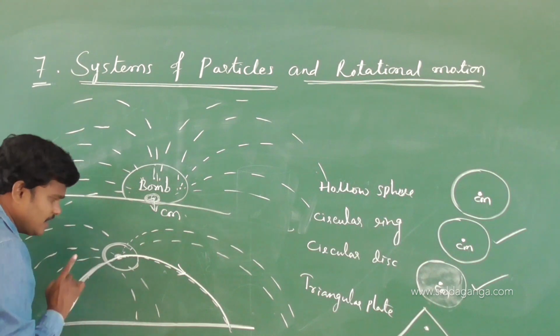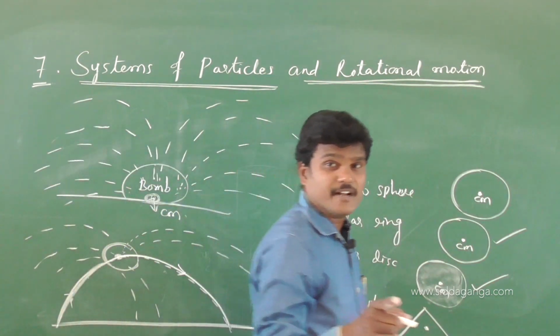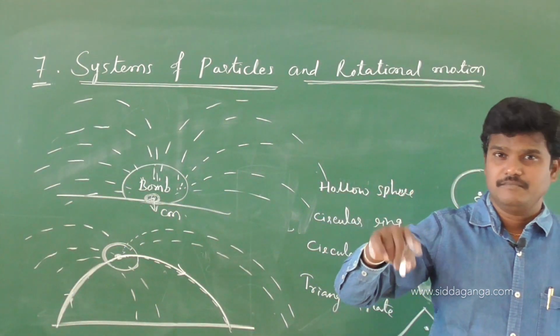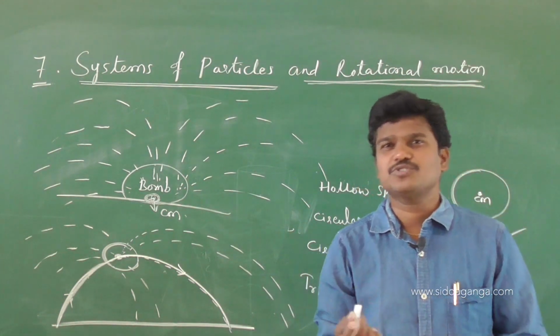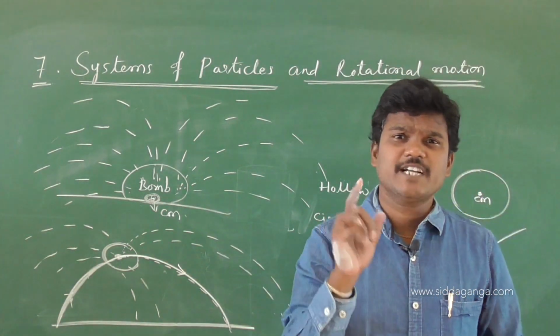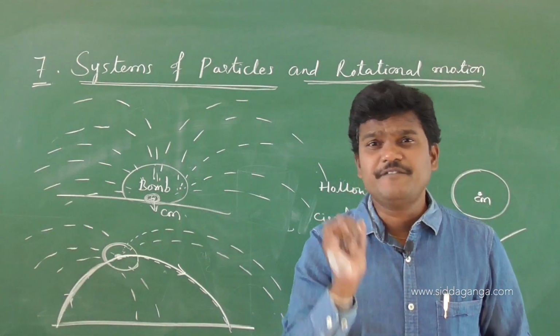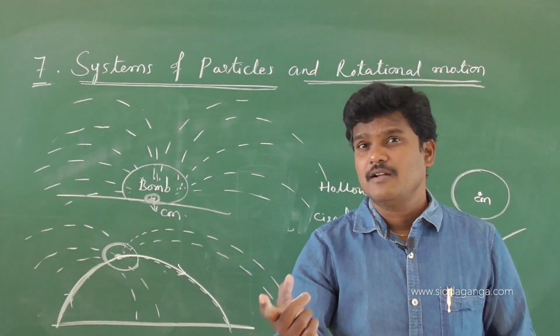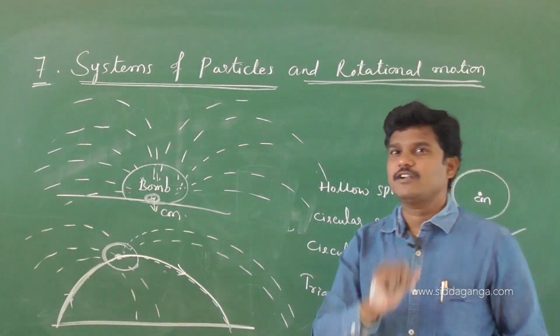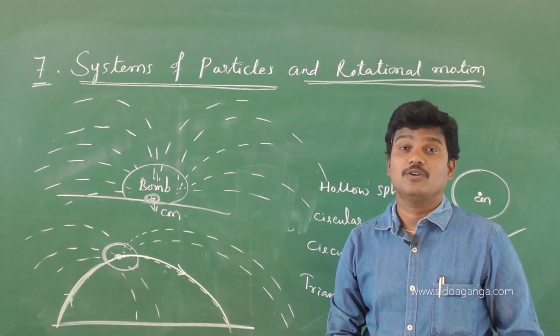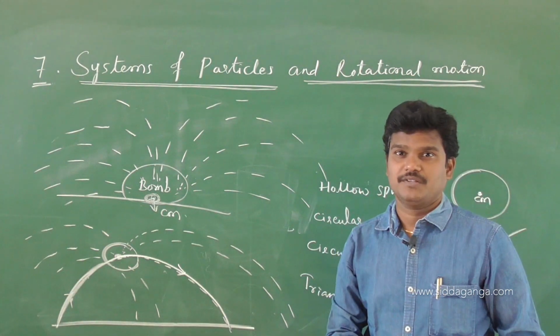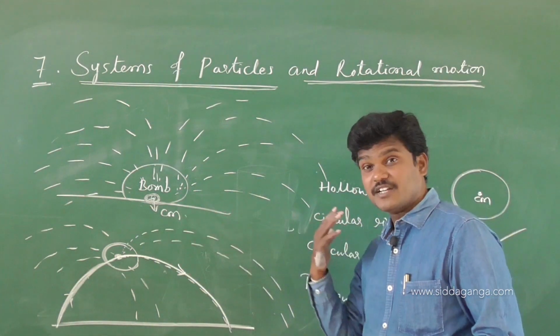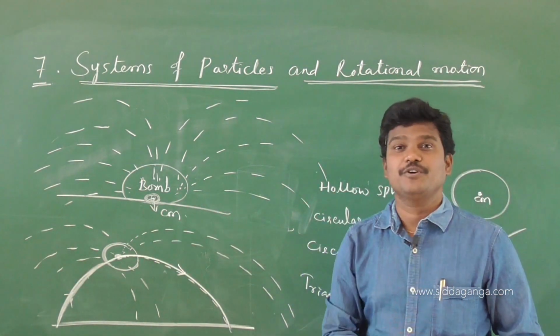If the bomb explodes in the mid-air because of some internal forces, different fragments will fly in different directions, but observe that the central particle follows the parabolic path. Means in whatever way the bomb started, that way the particle is going to follow.